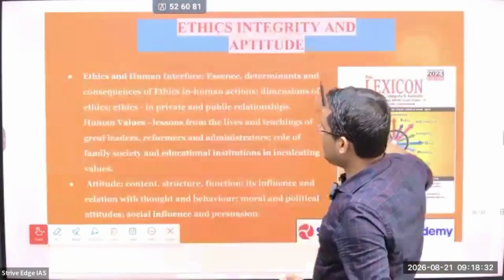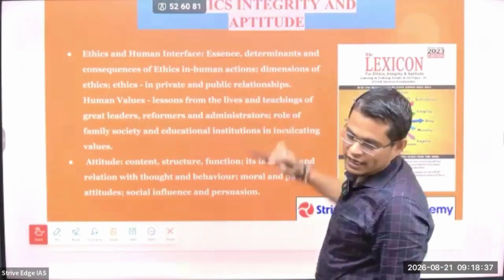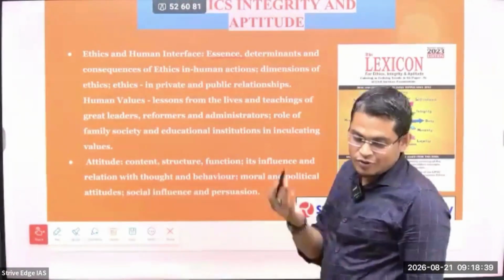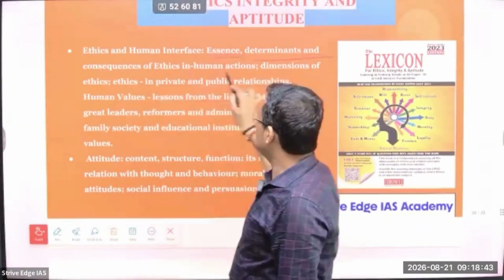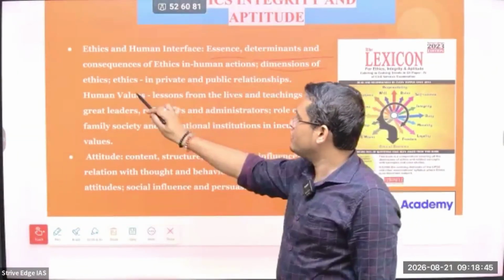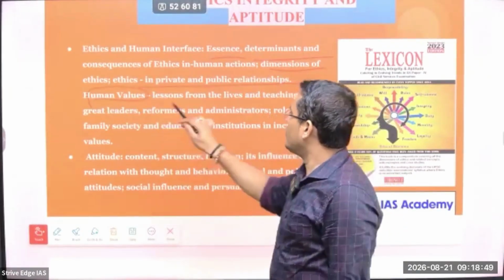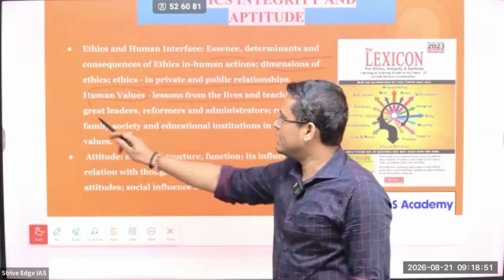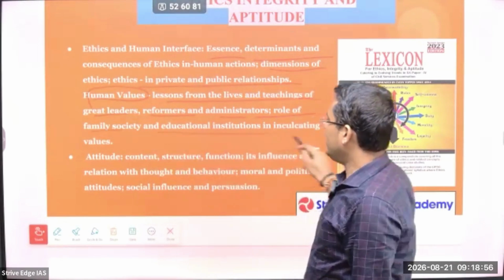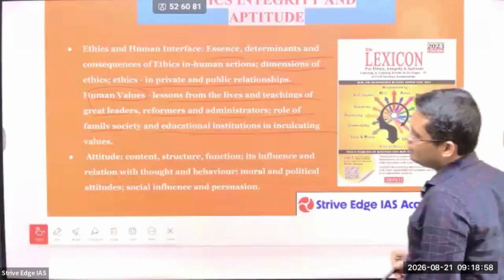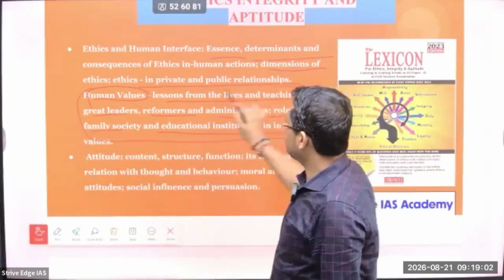Okay, so ethics and human interface. So here we are going to see about the essence of ethics. हम ethics को क्यों जरूरी है. The next is determinants and consequences of ethics in human actions. Dimensions of ethics, ethics in public and private relationships. Then human values, lessons from lives and teachings of great leaders, reformers and administrators, role of family, society and educational institutions in inculcating values. Okay, so this is the part of the values we are going to see.